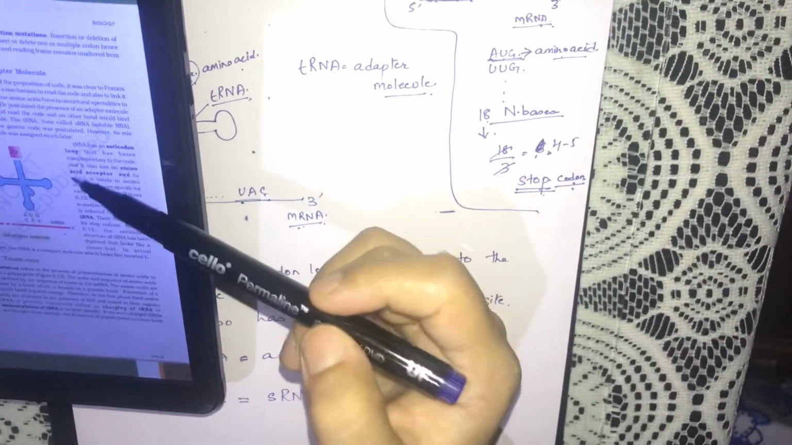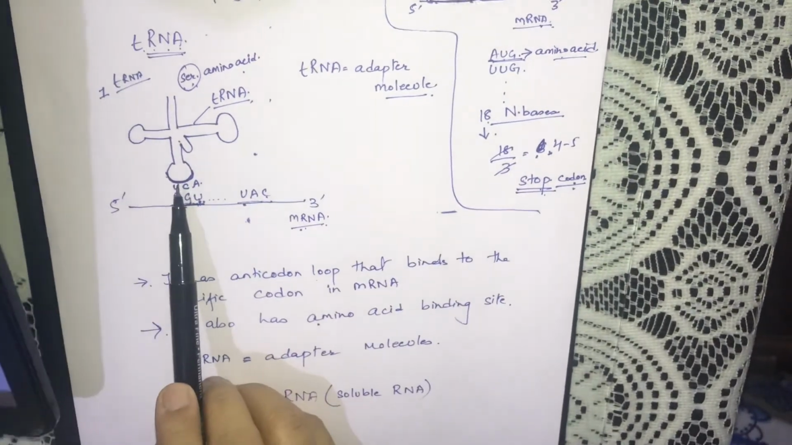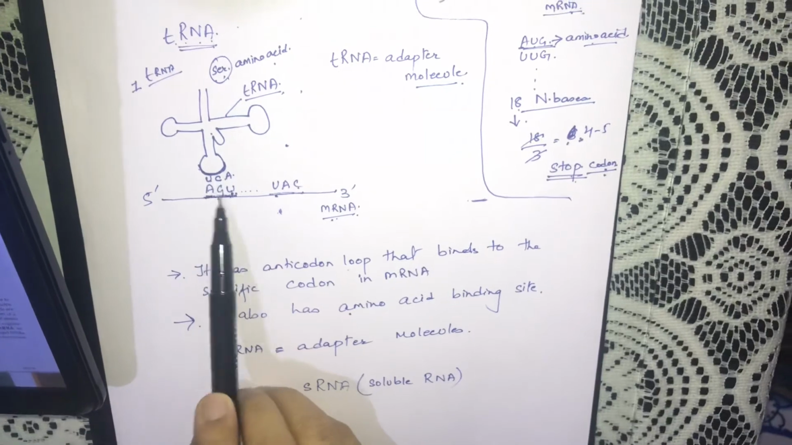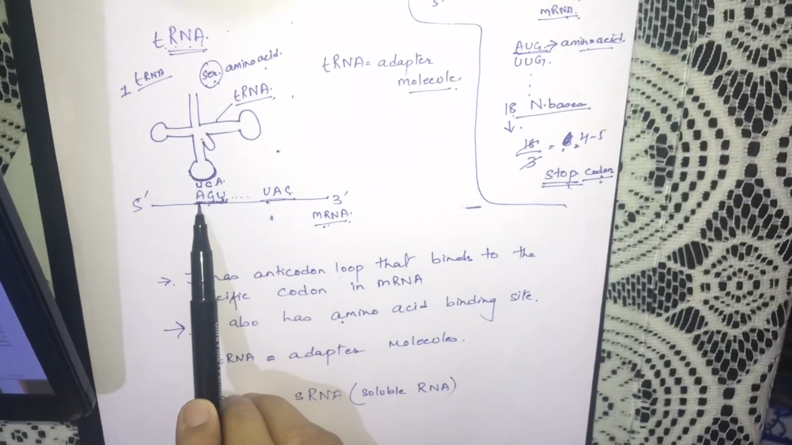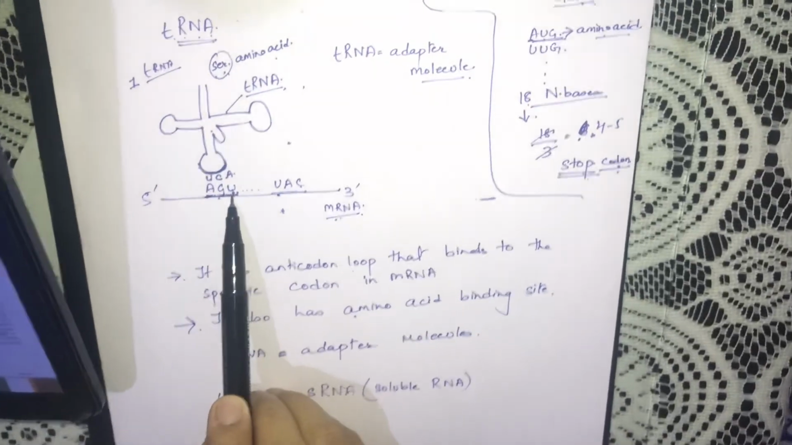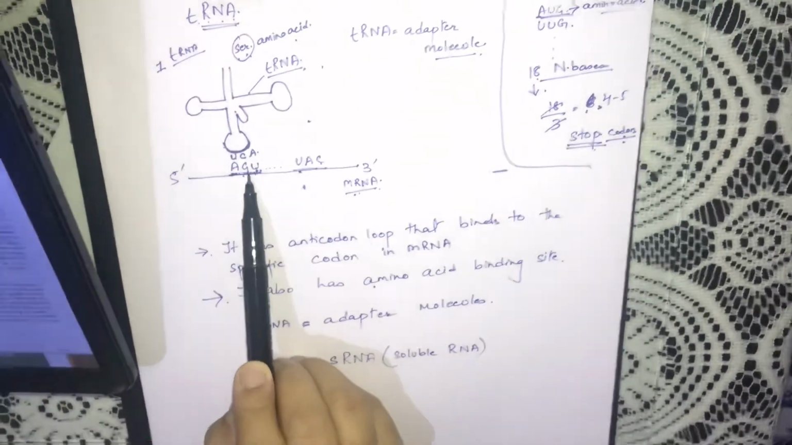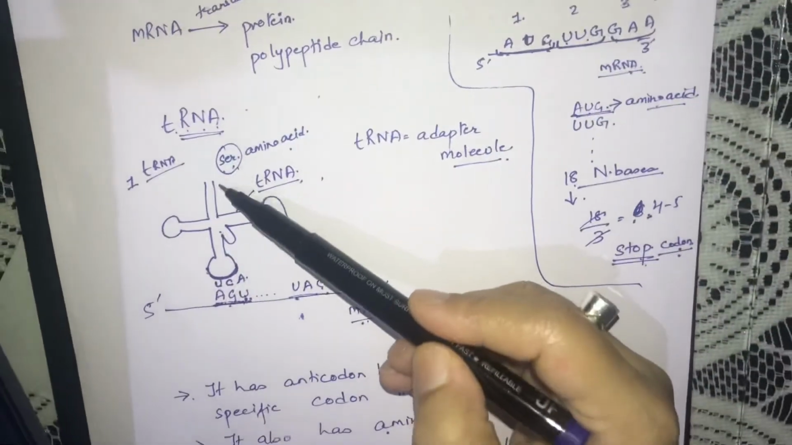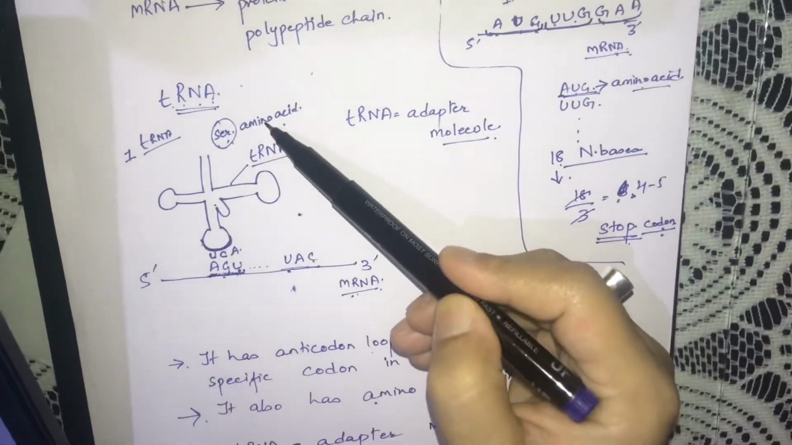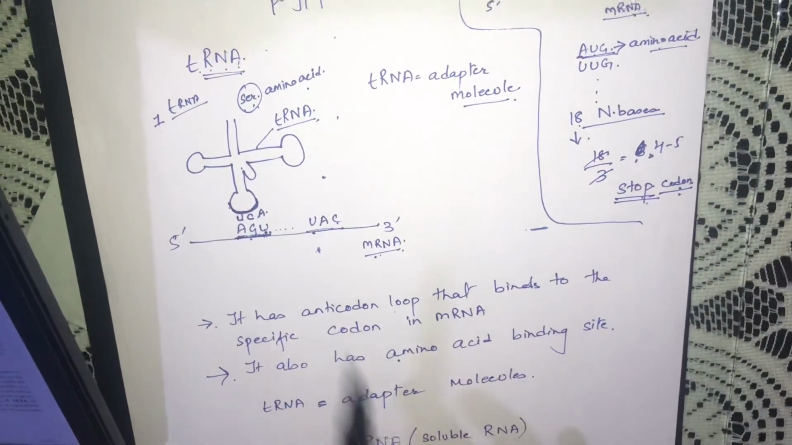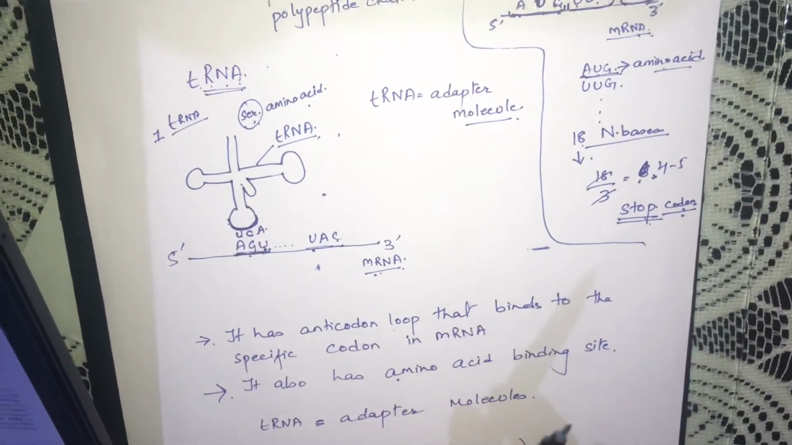tRNA has an anticodon loop that has bases complementary to the mRNA code. It also has an amino acid acceptor end, the site to which it binds the amino acids. tRNAs are specific for each amino acid. I have already told you.